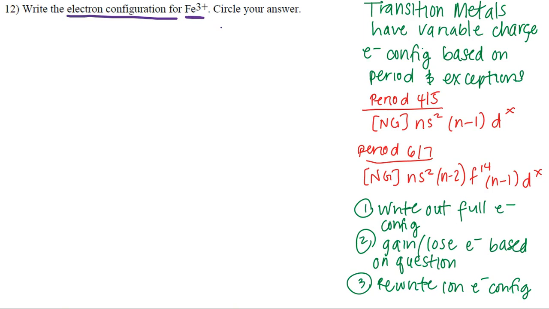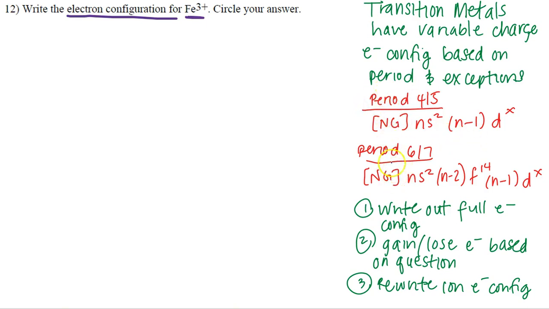Iron is a transition metal, and as you can see, it has a charge attached to it. Now, transition metals can have variable charges. So not only do we see iron 3+, we also can see iron 2+, for example. And our goal is to get the electron configuration based on the period of this overall transition metal and any exceptions. I did not write out the details for an exception. I just wrote the details of getting electron configuration based on the period.